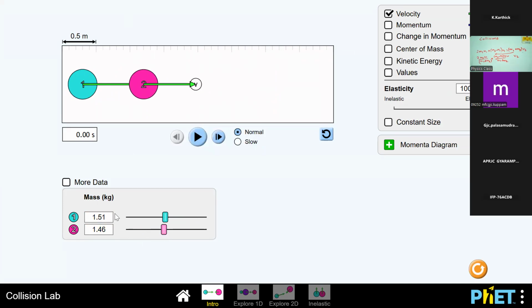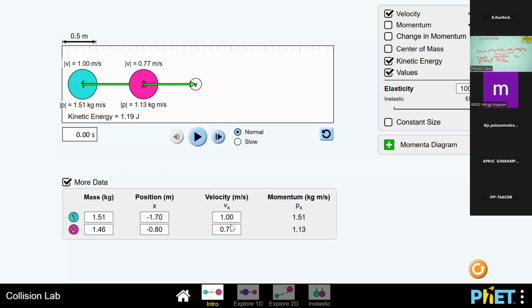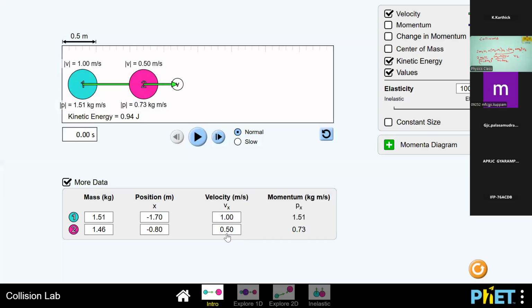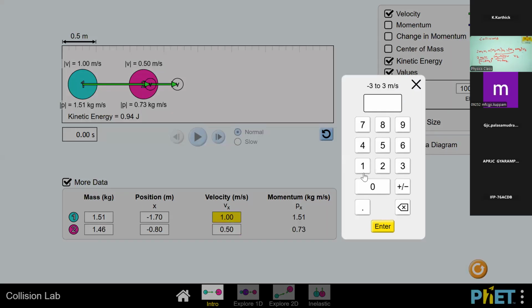In order to have a collision, U1 must be greater than U2. So we can put U1 as 1 meter per second and U2 as 0.77. That is really near, so we can change it to 0.5, and the other we can change to 1.5.